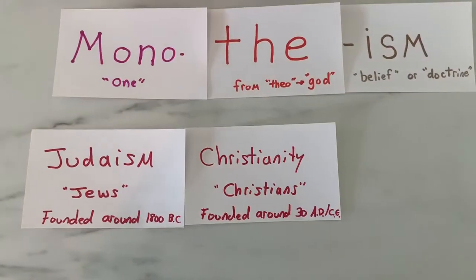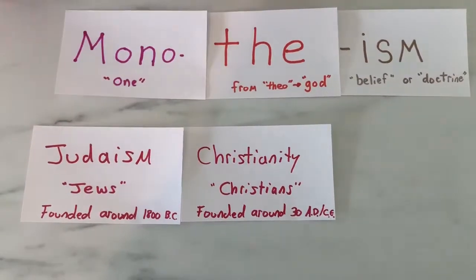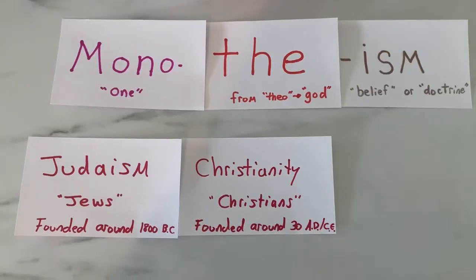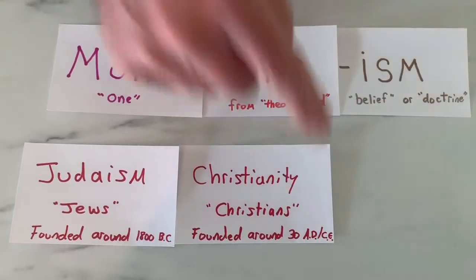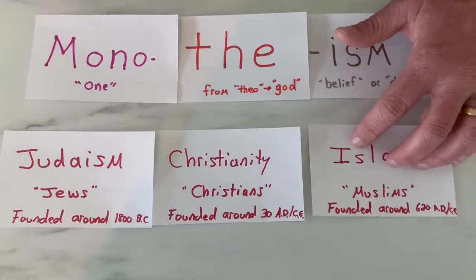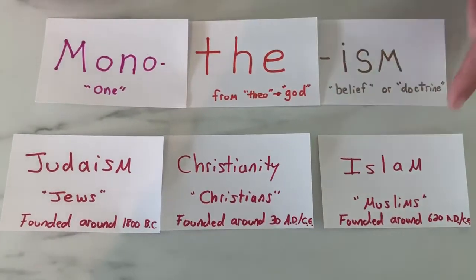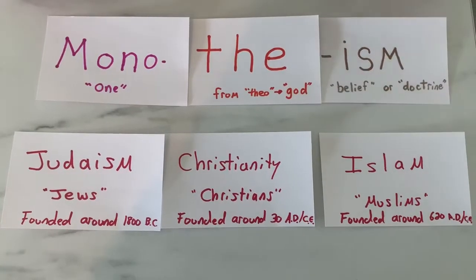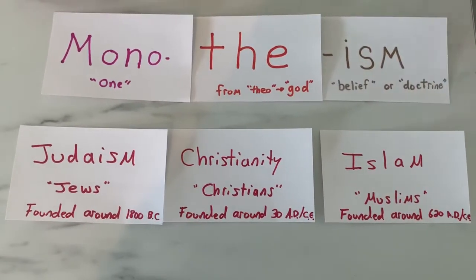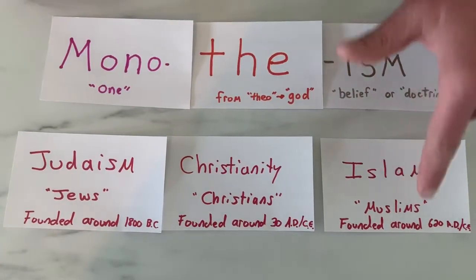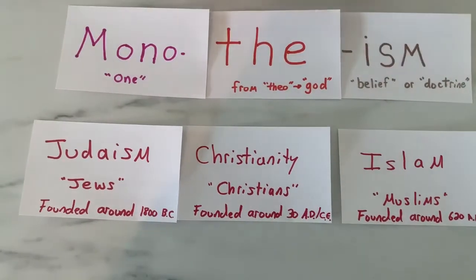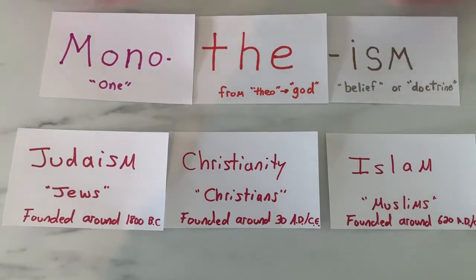Christianity is a monotheistic faith. Obviously, Christians practice Christianity, founded around the crucifixion of Jesus Christ, around 30 AD or 30 CE. And the other major monotheistic faith in the world would be Islam, the faith of the Muslims, and this is founded in around the 620s AD or CE, so around 1400 years old. So these are the major monotheistic faiths in the world to this day.